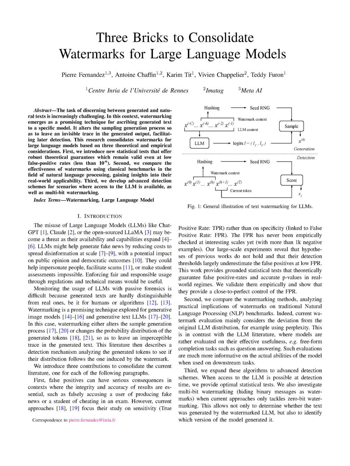However, the FPR hasn't been thoroughly tested on a large scale, with more than 1,000 negative examples. Our large-scale experiments show that the assumptions made in previous studies don't hold up, and that their detection thresholds underestimate the number of false positives at low FPR. We're going to provide statistical tests that can theoretically guarantee false positive rates and accurate p-values in real-world situations. We'll validate these tests empirically and show that they can almost perfectly control the FPR.